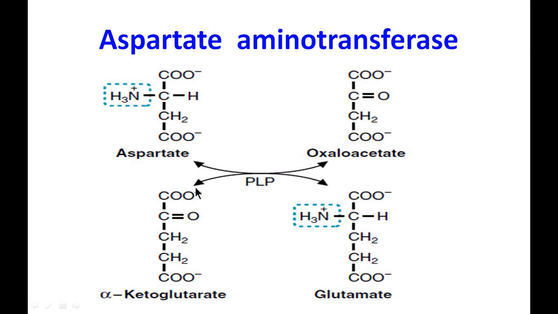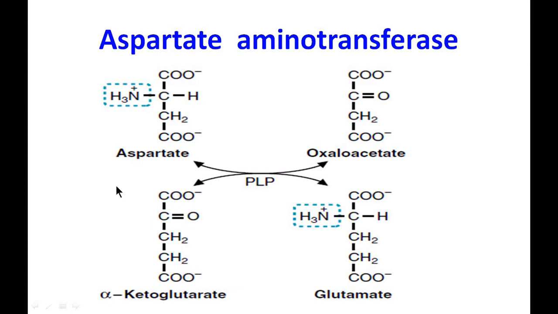Now if we look at the aspartate aminotransferase reaction, there is transamination of glutamic acid, which transfers its amino group to oxaloacetate so as to form aspartic acid, which enters into the urea cycle, and its amino group is liberated.